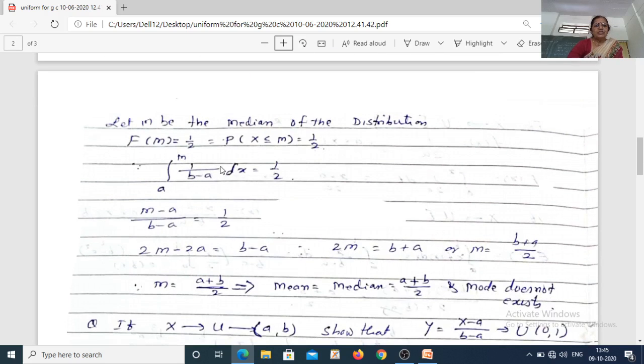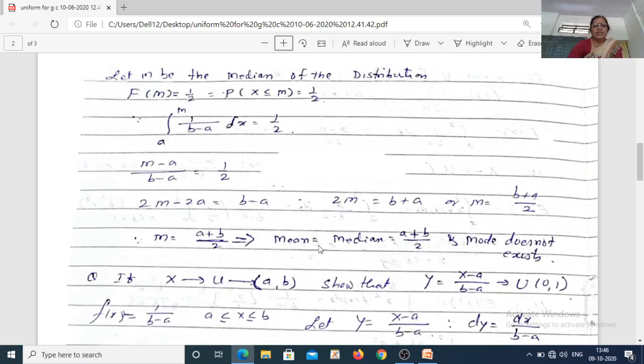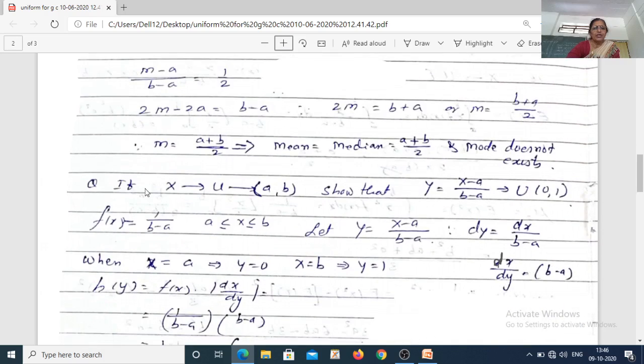If you solve this, we will get (m minus a) upon (b minus a) equal to half. Solve this equation for m, you will get m, the median, equal to (a plus b) by 2. Therefore, since the distribution is symmetric, mean is equal to median, which is (a plus b) by 2, and since the distribution is flat, mode does not exist. So for uniform distribution, mode does not exist.